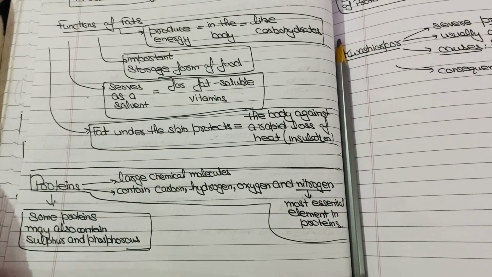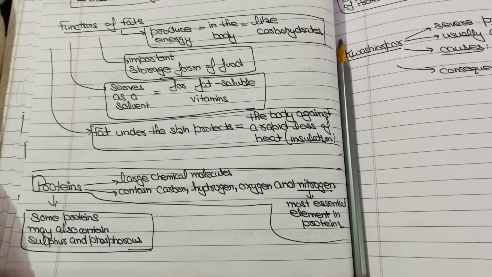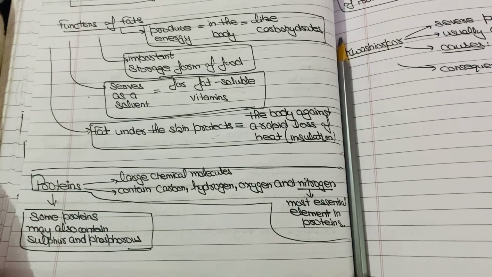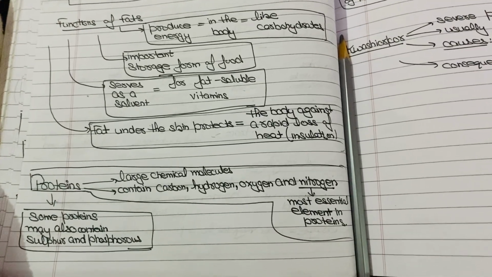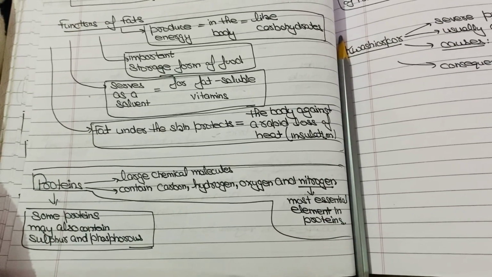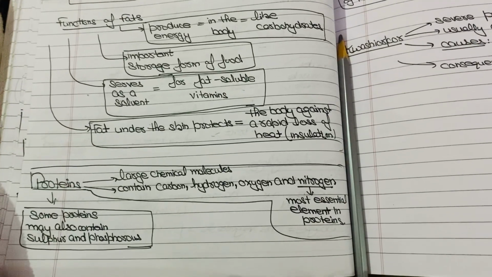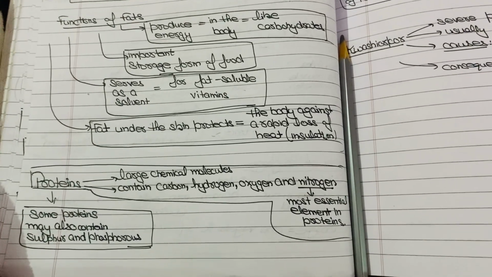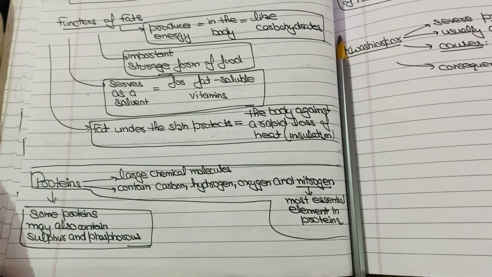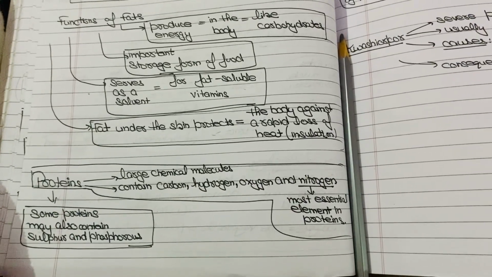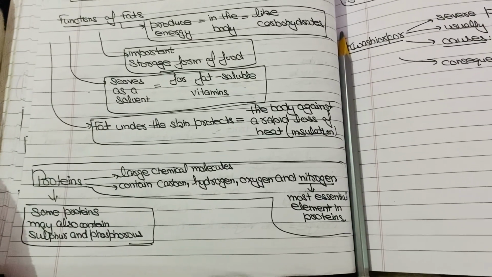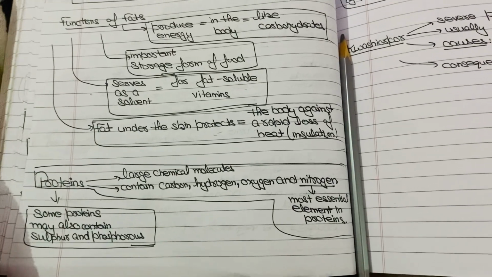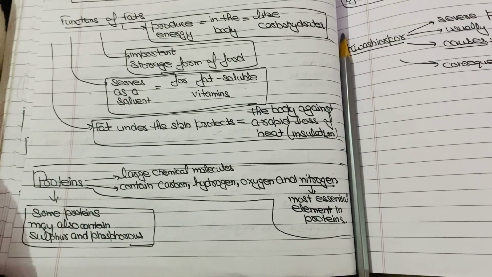Next is proteins. What are proteins? Proteins are large chemical molecules. They contain carbon, hydrogen, oxygen and nitrogen. Previously we did fats and carbohydrates, and both of them contain carbon, hydrogen and oxygen, and in fats the oxygen content is less.